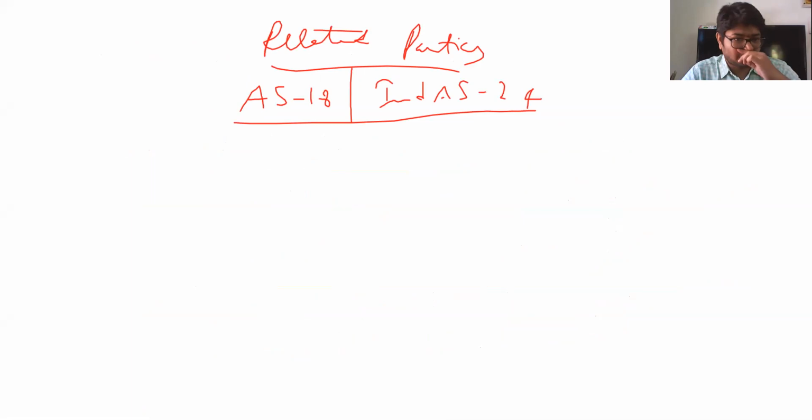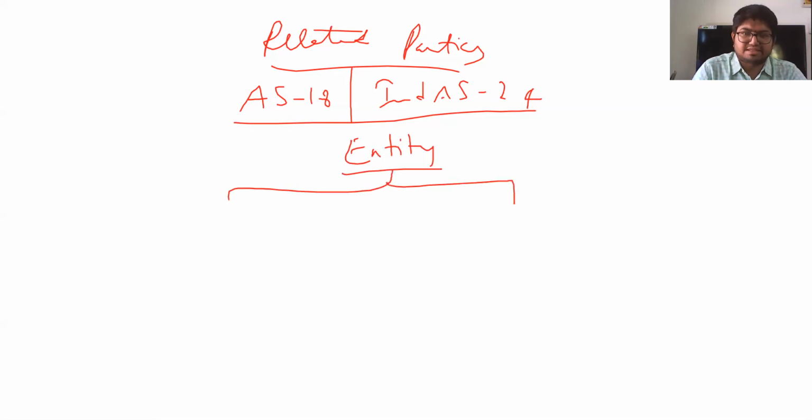Now, from AS or Ind AS perspective, for an entity, related parties can be identified in two ways.